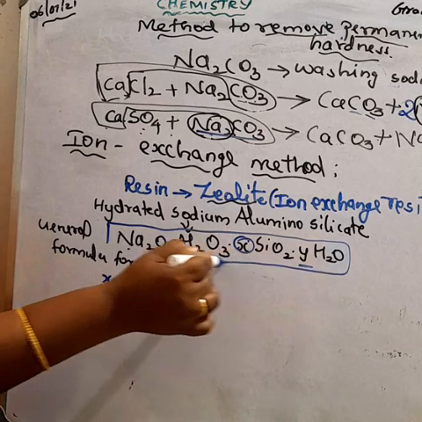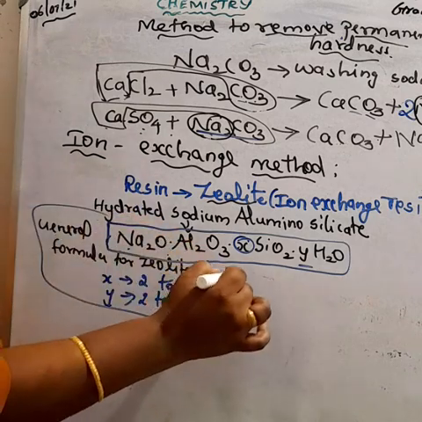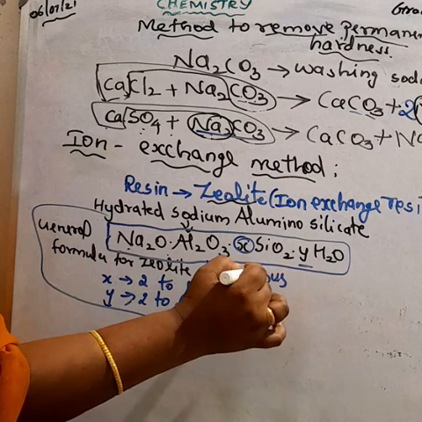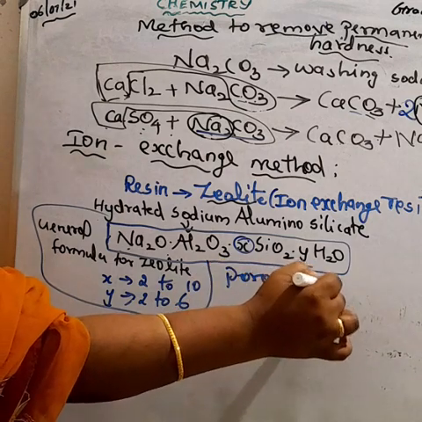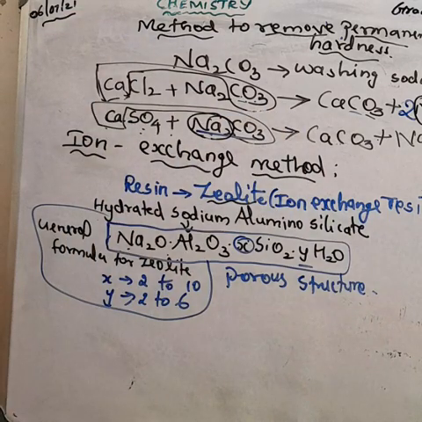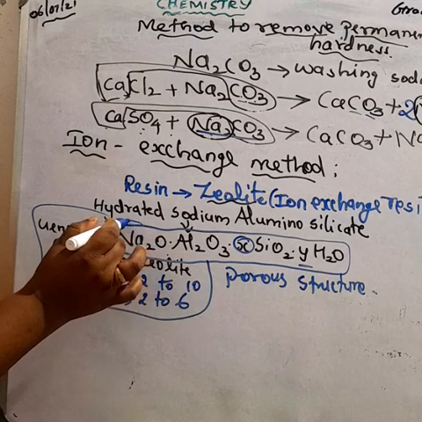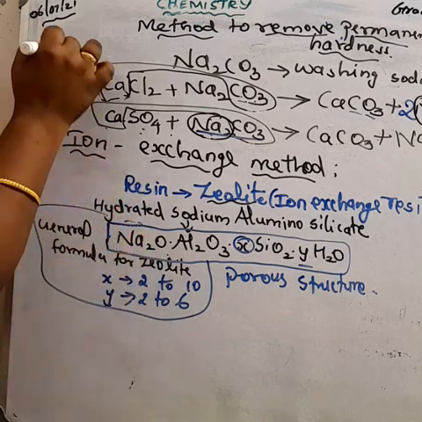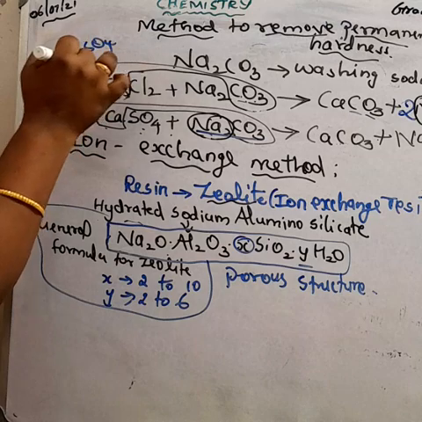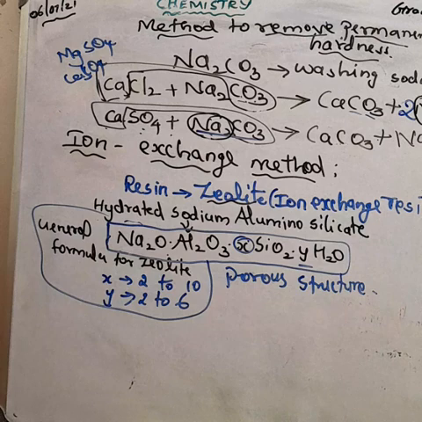Understood? The zeolite is a porous structure in which the monovalent sodium ions are loosely held and can exchange with the metal ions producing hardness in water. What is the reason for the hardness of the water? The water contains metal ions, magnesium or calcium. So by using this zeolite, we can remove the hardness of the water.